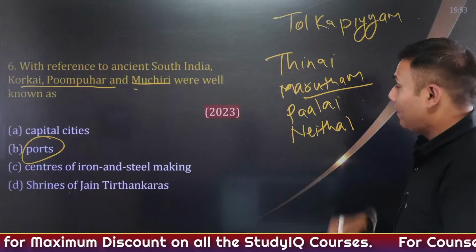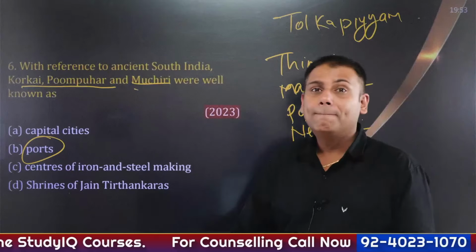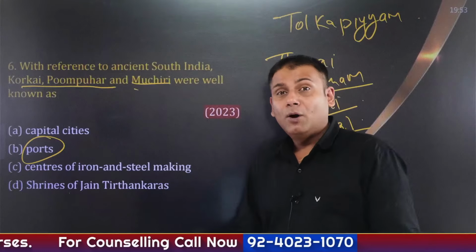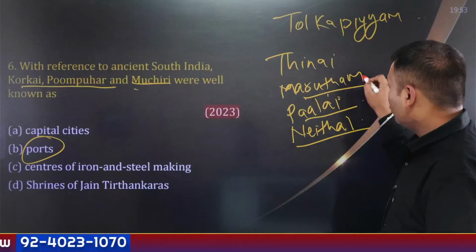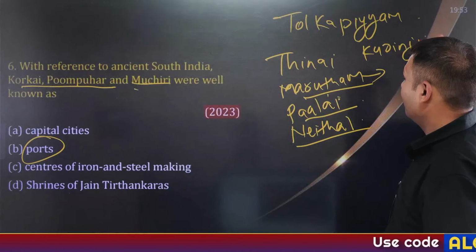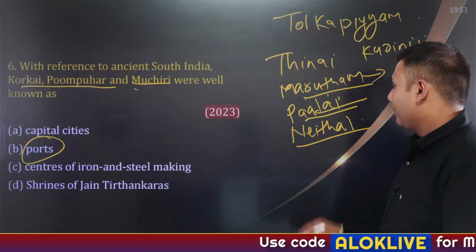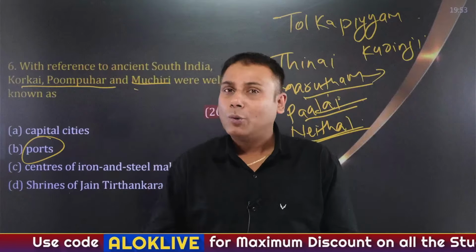Kurunji is a mountain theme. Palai, desert theme. Marutham is an agricultural theme. Niyathal, coastal theme. So all these are important ones.